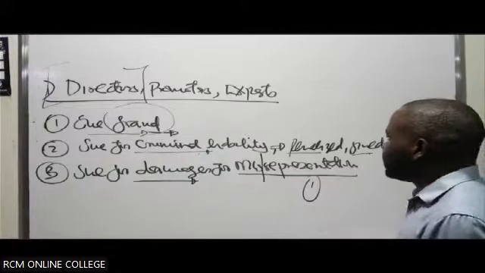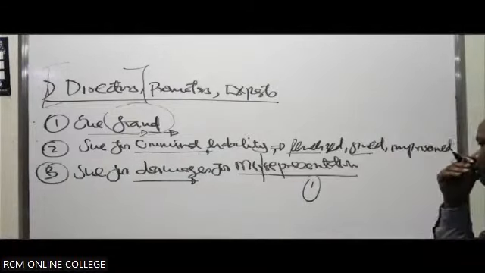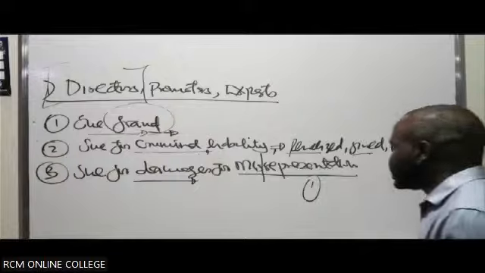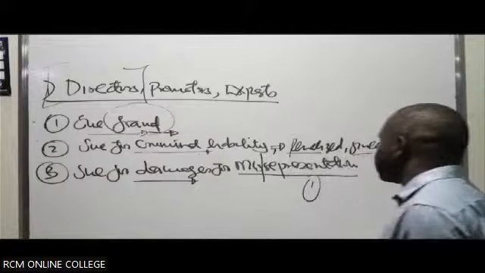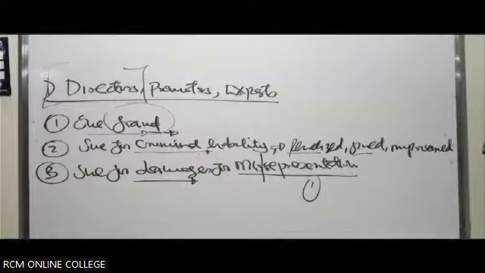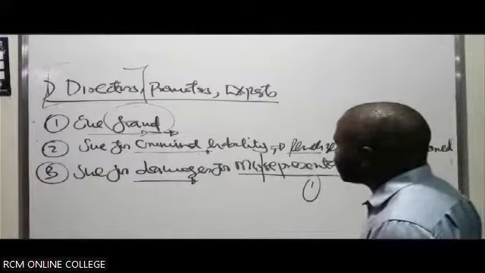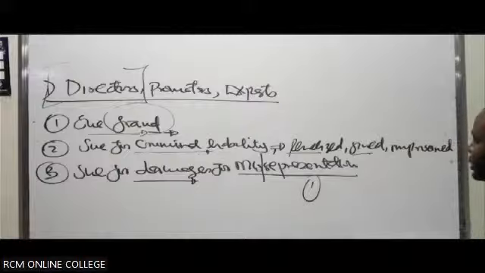Number one, part of the defense you can utilize before the court is to indicate that you were not aware of this misleading statement or misrepresentation.